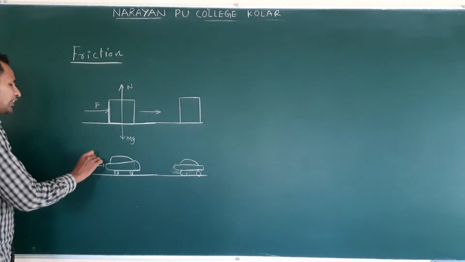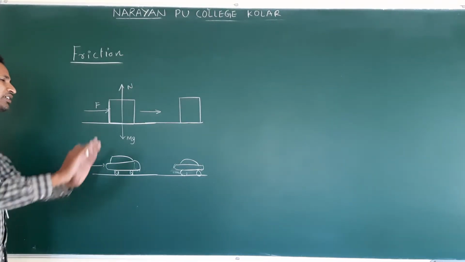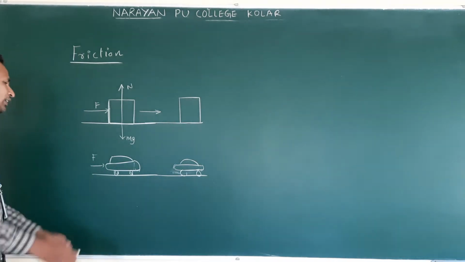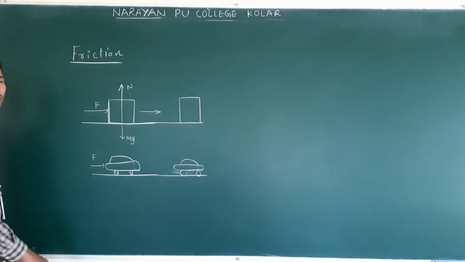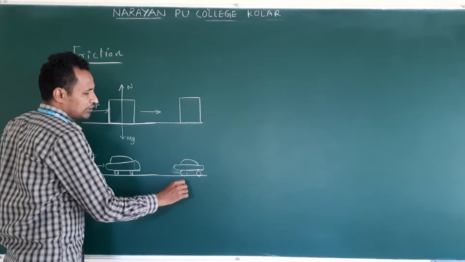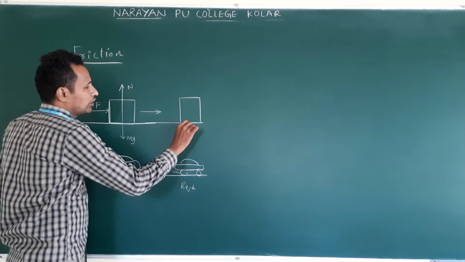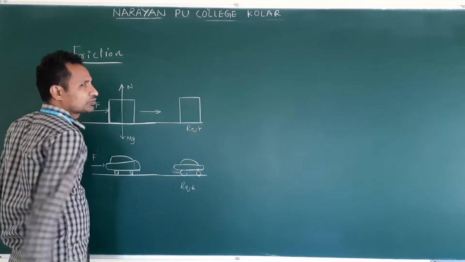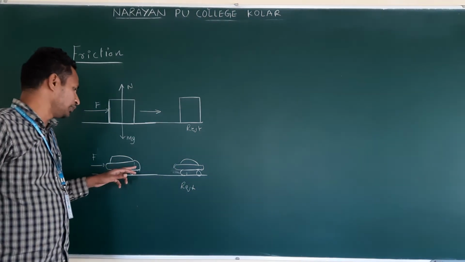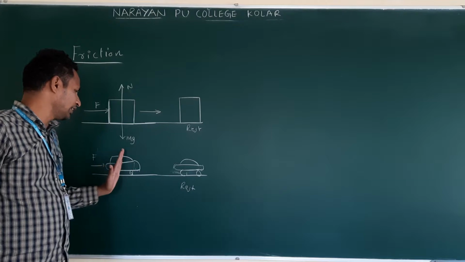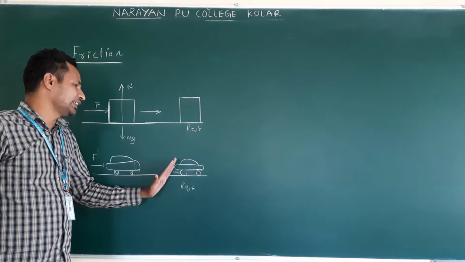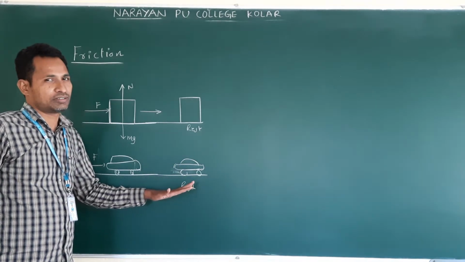We are not applying the force continuously. We just push the car and we remove the applied force. Then what happened? It moves and finally it stops. It comes to rest. Clear? So once force is applied, it moves, travels a distance and stops. It comes to rest, right?